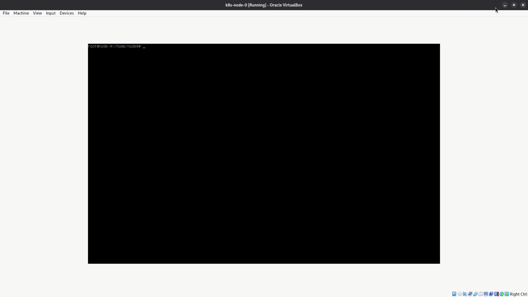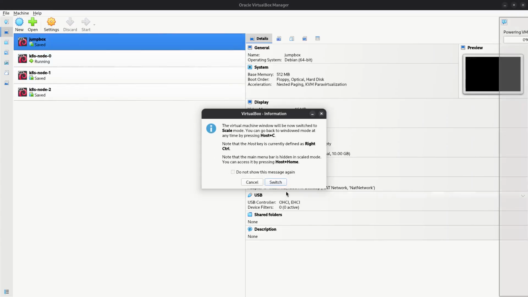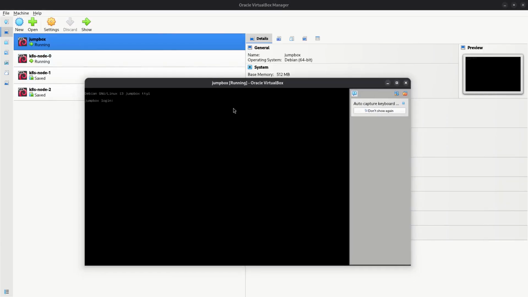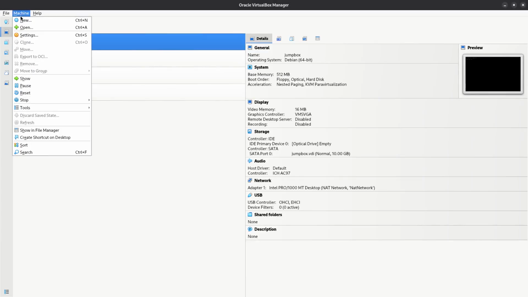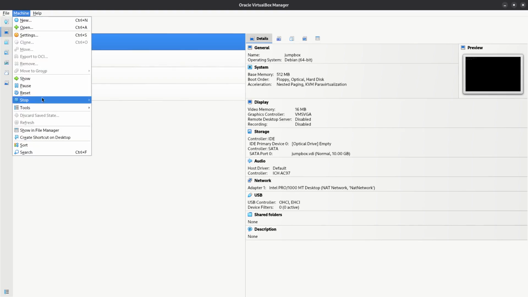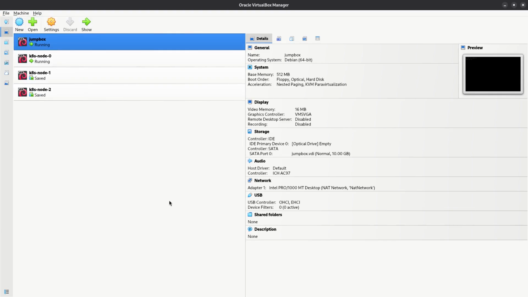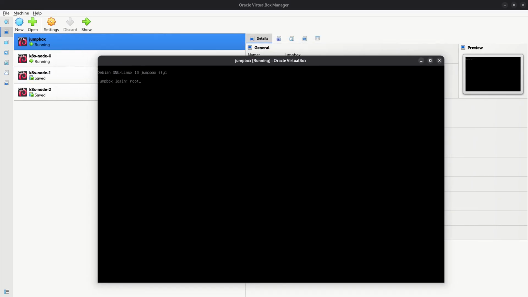I just want to make sure we have the same settings in the jump box. I will directly log in as root. Okay, how do I change the view of the machine? Okay, I'm not able to find that, but that's fine.